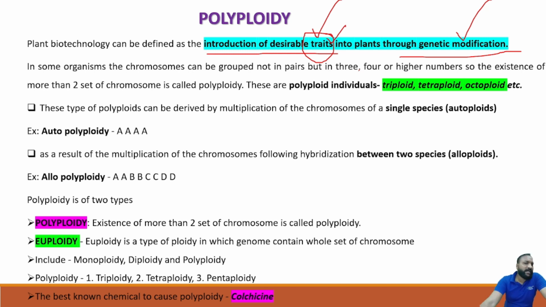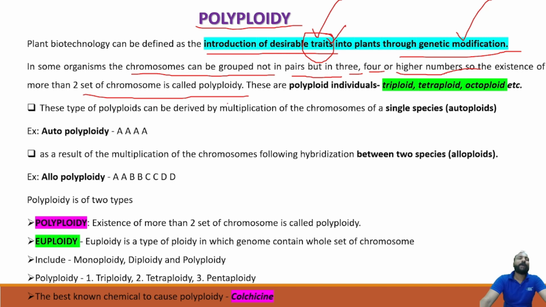Clear? Now we'll see what you mean by polyploidy. In some organisms, the chromosomes can be grouped not in pairs but in 3, 4 and higher numbers. The existence of more than 2 sets of chromosomes is called polyploidy.